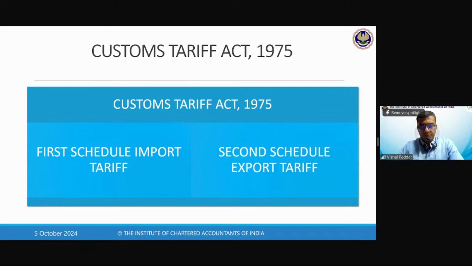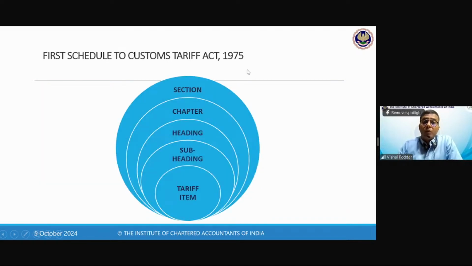Now, we have these 2 schedules in the Customs Tariff Act. We have been studying this from our previous lecture, and even in today's first session we discussed the first schedule for import, second schedule for export. Again, we are only going to deal with the first schedule. Now, how is this first schedule made? So we have 98 chapters, right?